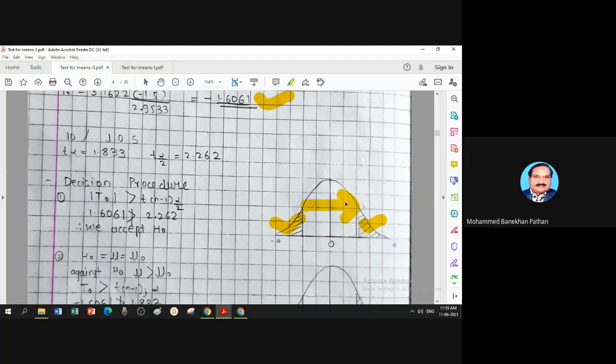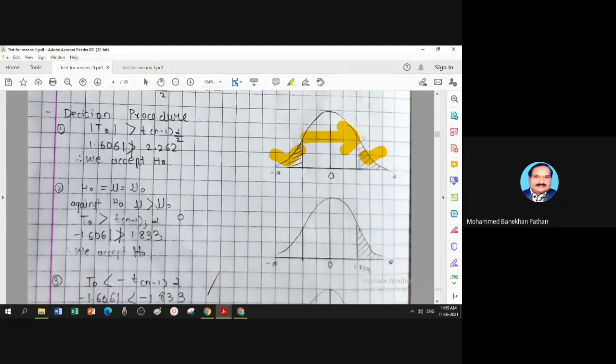So that's why you are going to accept your H naught. That means mu d equal to 0, the difference before and after may be 0, so no significant effect of the module. That is the conclusion.